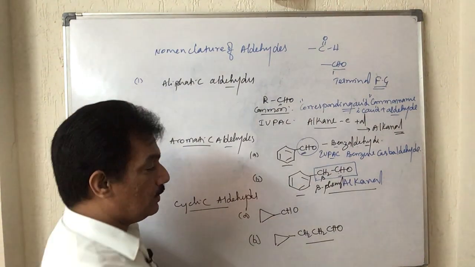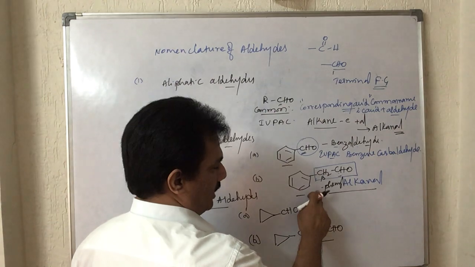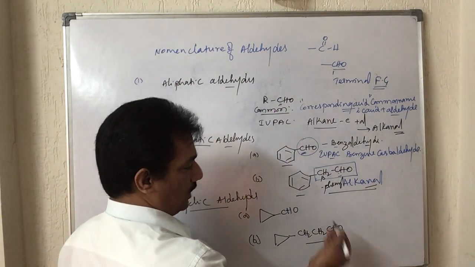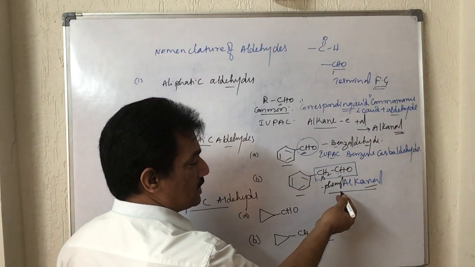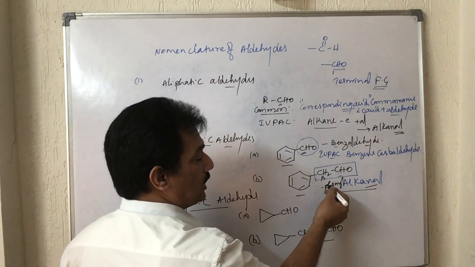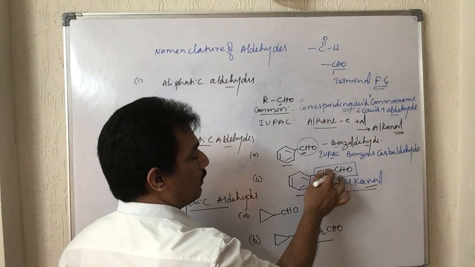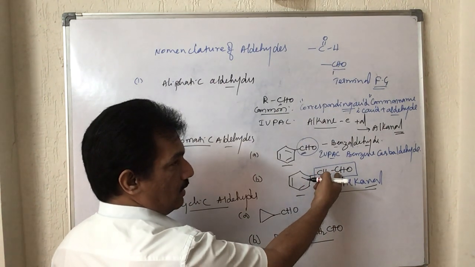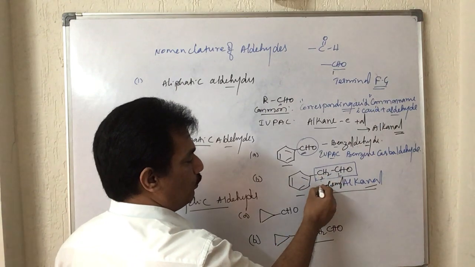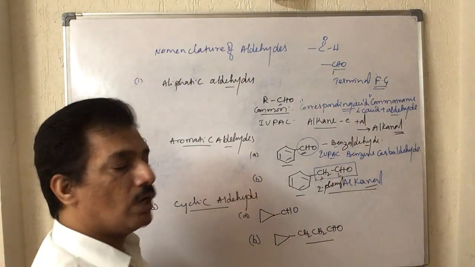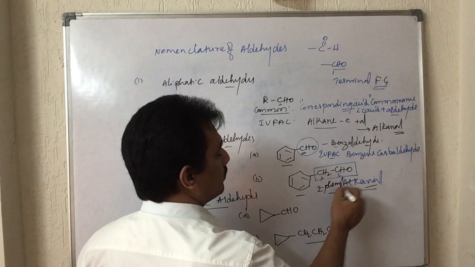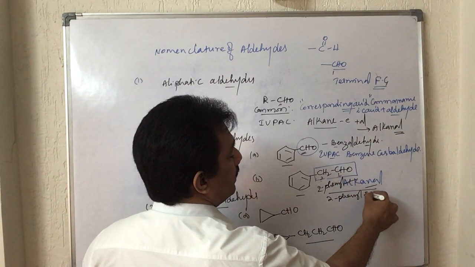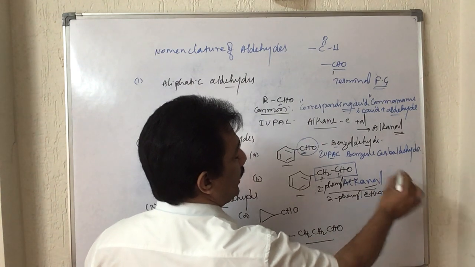In the IUPAC system, it is a phenyl substituted alkanal. Here the phenyl is present on carbon 2; as I told you, consider the CHO carbon as the first carbon, so 2 phenyl alkanal. Here 2 carbons are present, hence it is 2 phenyl ethanal. 2 phenyl ethanal is the IUPAC name.